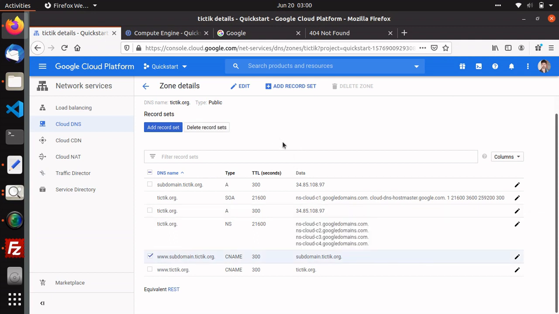One more thing I want to tell you, one static IP can register with one main domain and multiple subdomains. As of now I have one subdomain which is connected over the same IP, as you can see here.